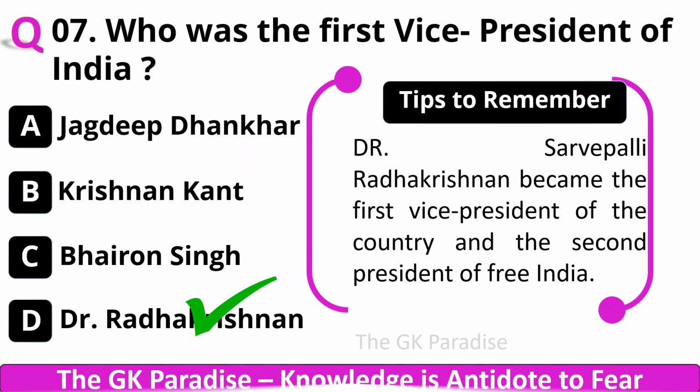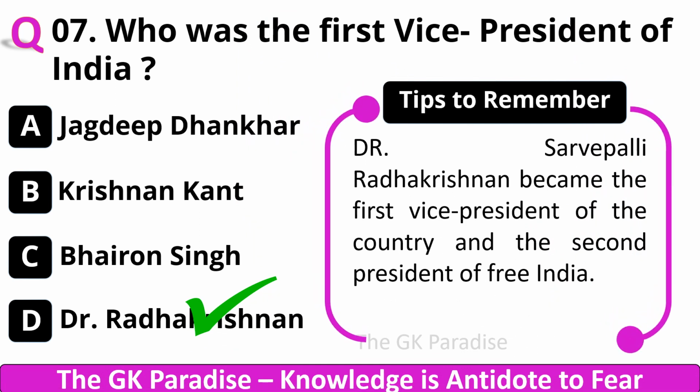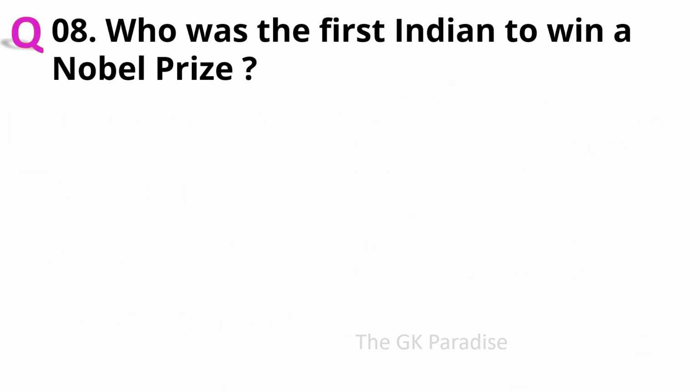Your correct answer is D. Dr. Radhakrishnan. Dr. Sarvepalli Radhakrishnan became the first Vice President of the country and the second President of Free India. Question number 8. Who was the first Indian to win a Nobel Prize?